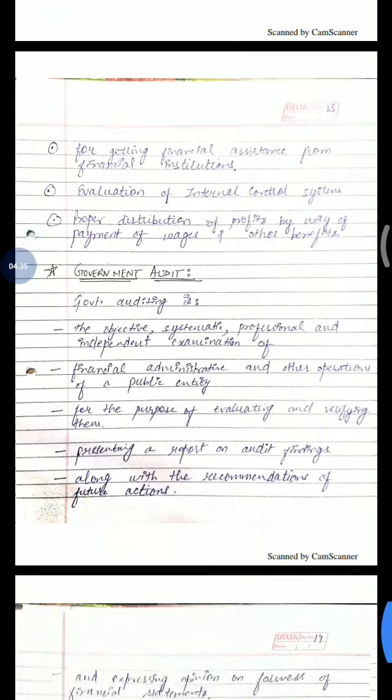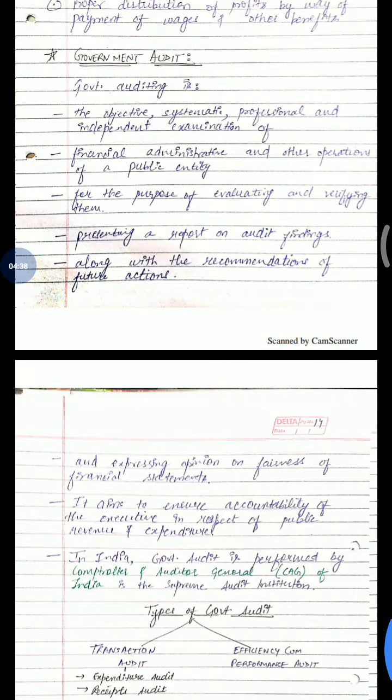Now coming to government audit, we'll see what is government audit.